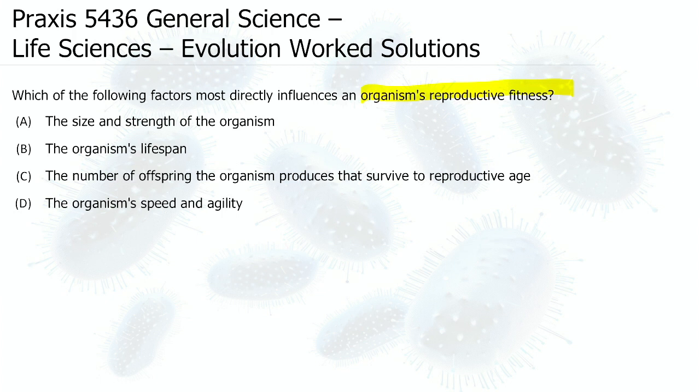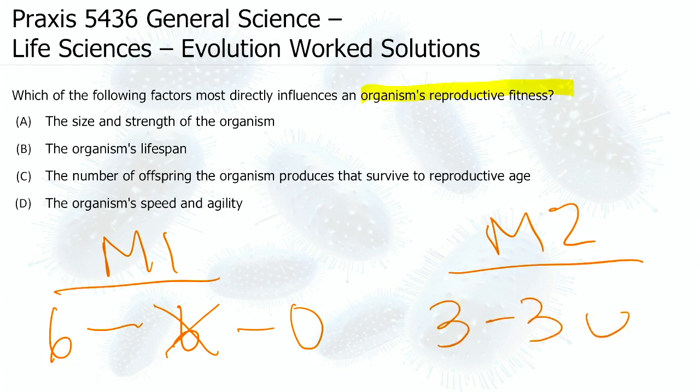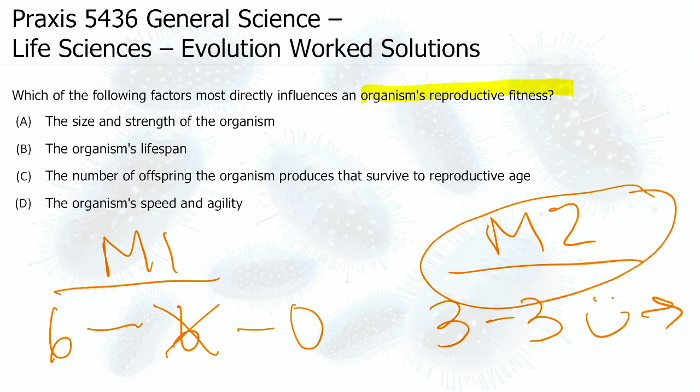So let's say we had one organism and they had 6 babies and 6 of them died. Ultimately, the number of offspring they left that are going to influence the next generation is 0. And then we have another organism. They had 3 babies, but all 3 of them survived and had their own babies. The organism that is most fit in this situation is this one, because it had the most offspring that survived to a reproductive age.